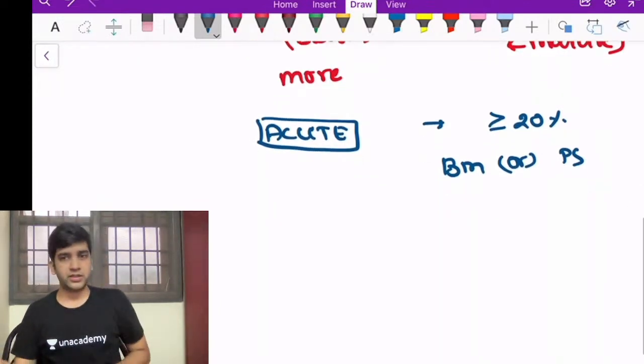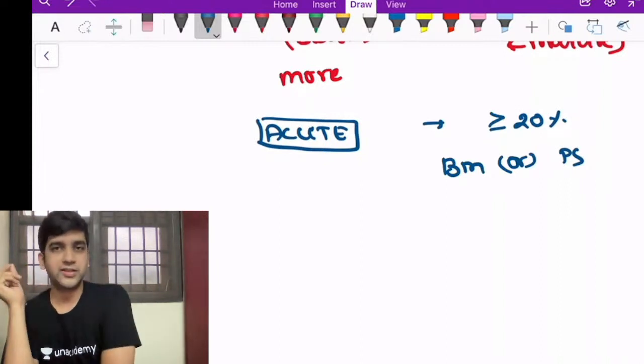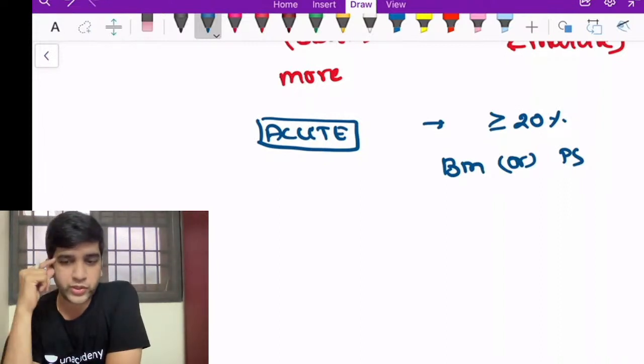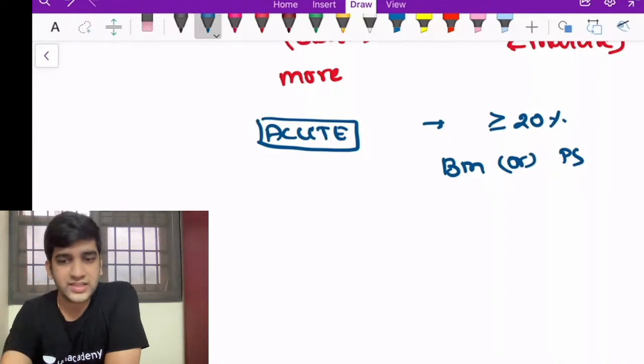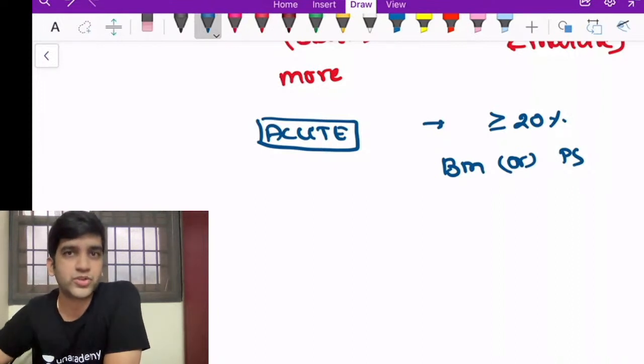I wanted to take time here and address a controversy which has been roaming around, saying that for ALL, which is acute lymphoid leukemia, we consider 25% as the cutoff criterion. It is not 25%, right? I'll tell you exactly what WHO says. The reason this confusion came is that the Nelson pediatric textbook has somewhere mentioned that 25% is the cutoff for the diagnosis of ALL. But it's a pathology-based thing, right? It's a diagnosis. Diagnosis should not be taken from Nelson. You don't take treatment from Robbins, right? So we have certain books for certain specialities.